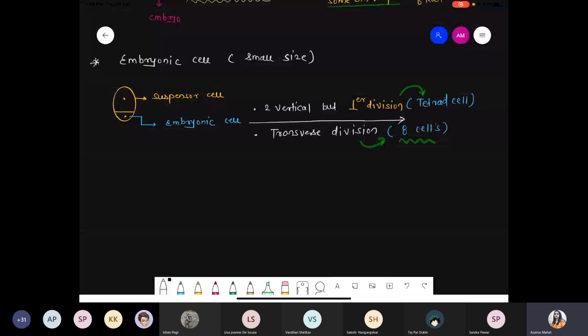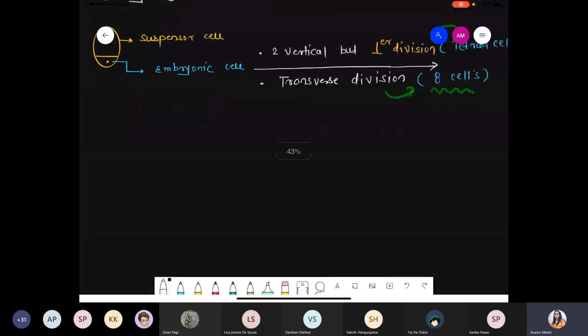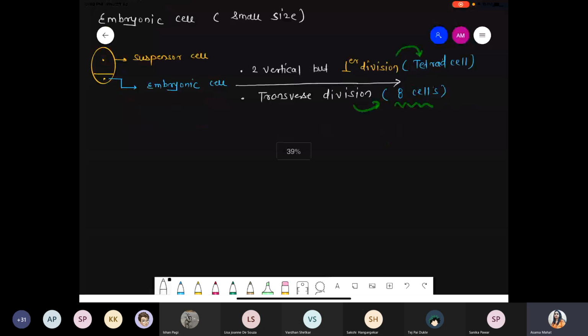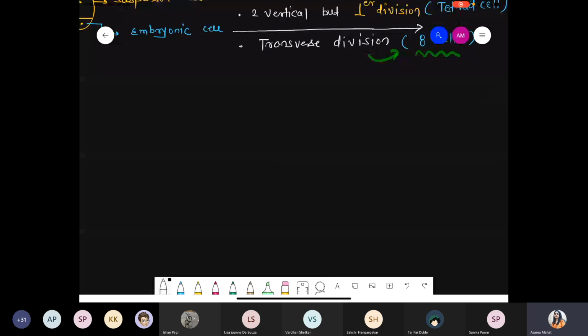Okay, imagine the apple. Okay, chalo. So quickly we draw the structure with respect to the same. So the suspensor cell forms. The suspensor cell basically provides nutrition because the haustorial cell is there. They suck the nutrition and with the help of the next cell they transfer all the nutrition towards the embryo. So we have to draw this collectively. यहाँ पे present है, these are the vesicular cells or the haustorial structure.